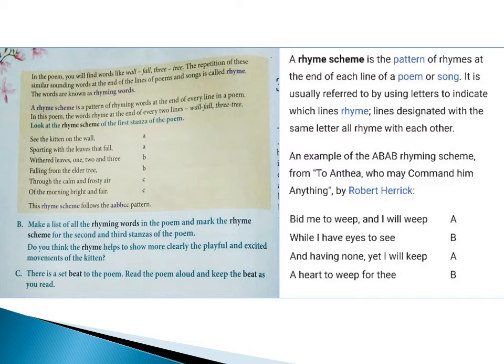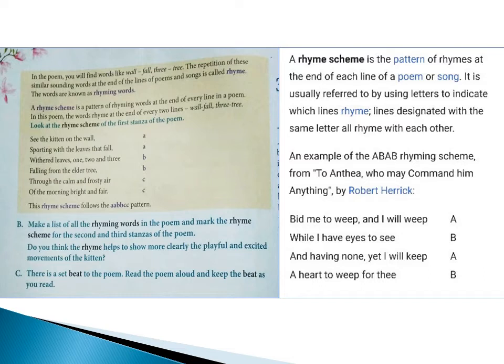Now see, children, the last 4 lines. Bid me to weep and I will weep, while I have eyes to see, and having none yet I will keep a heart to weep for thee. These are 4 lines of a poem, children. Now what are the rhyming words? Weep, keep. Weep is in the first line, keep is in the third line. Then the other pair of rhyming words, see, thee. See is in the second line, thee is in the fourth line.